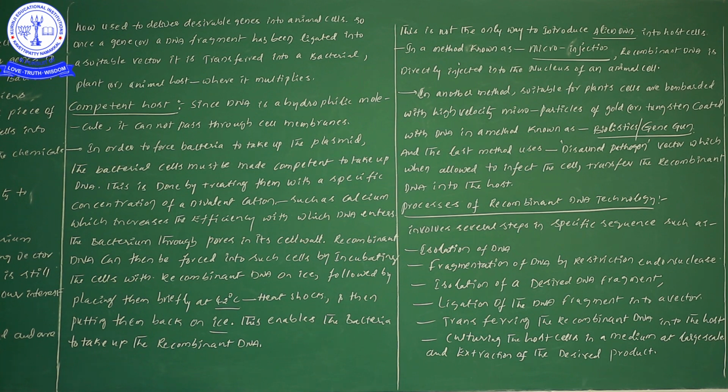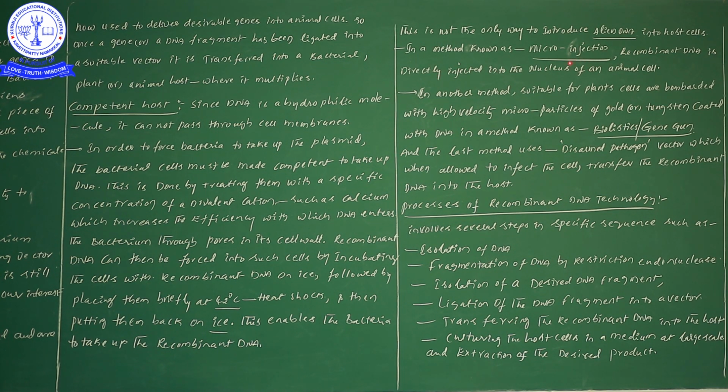Sir, is this the only process for both plants and animals? No, a few more methods are there. This is not the only way to introduce alien or foreign DNA into the host cells. Not only ice treatment, heat shock treatment, and ice treatment. One more thing is also there, that is a few other methods.